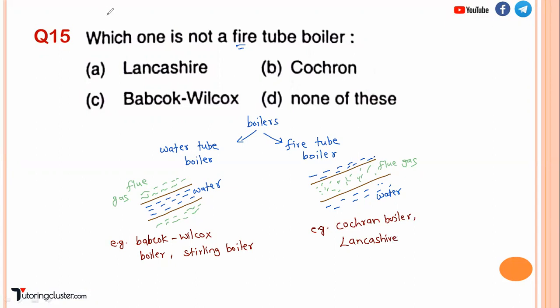Right. So now the question is, which is not a fire tube boiler? Babcock and Wilcox is not a fire tube boiler. It is a water tube boiler. Right. So this concept is clear.